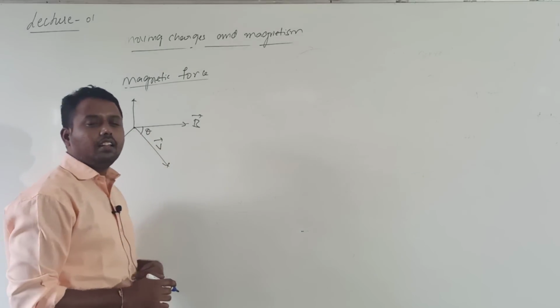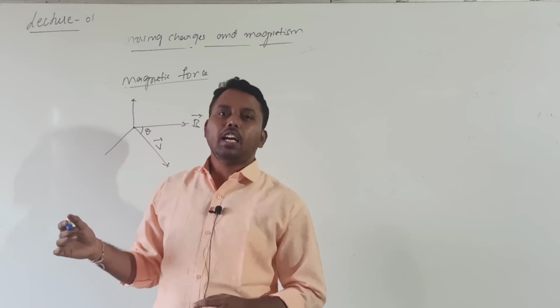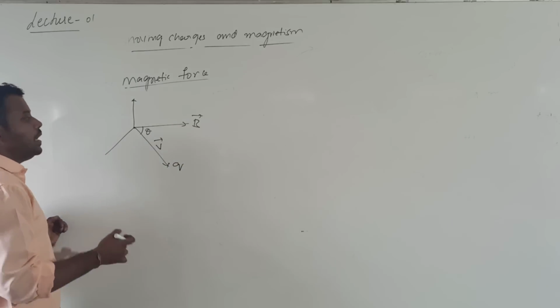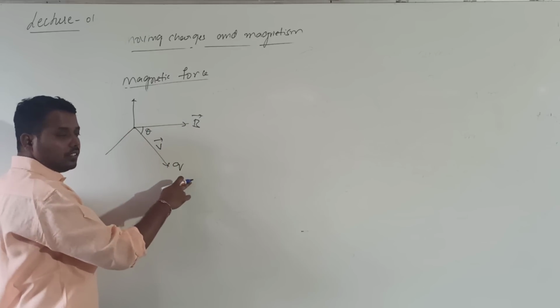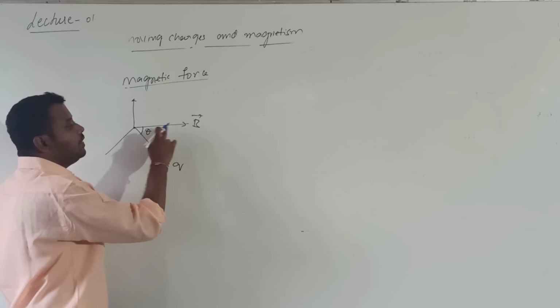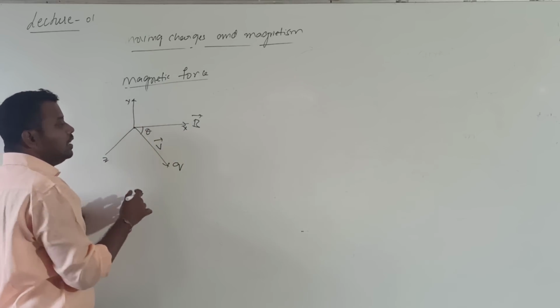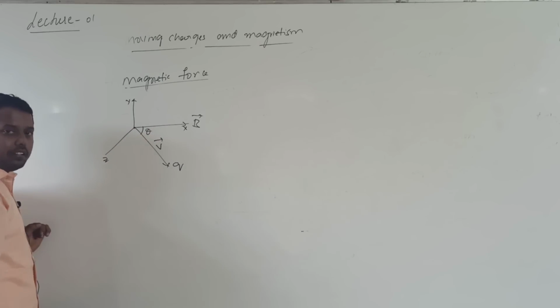What do I want to tell? Let us consider a charged particle, and let me call its charge Q. This charged particle is moving with a velocity V bar in space, making an angle theta with the B bar. The magnetic field is applied along the x-axis. In which plane is the particle moving? In the XZ plane, with a velocity V bar.